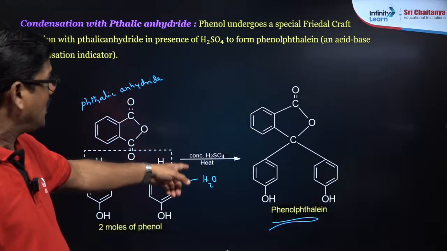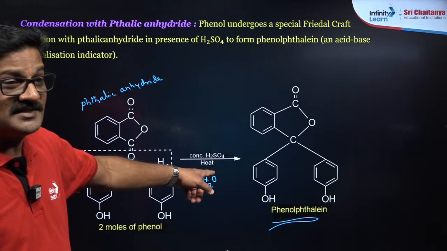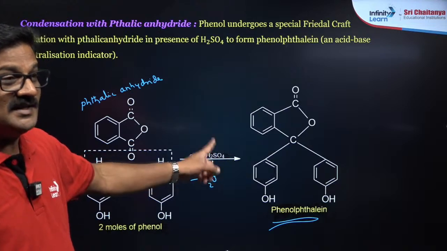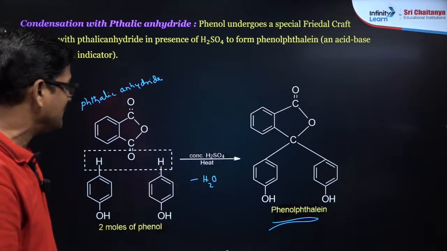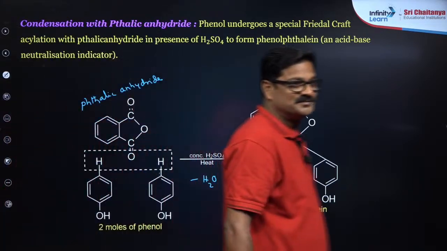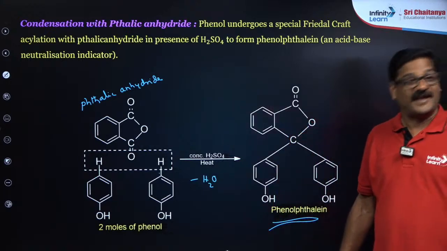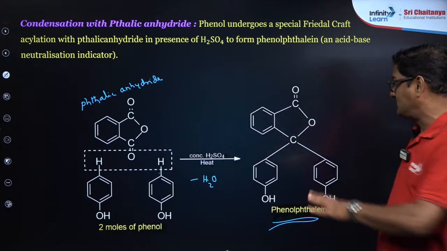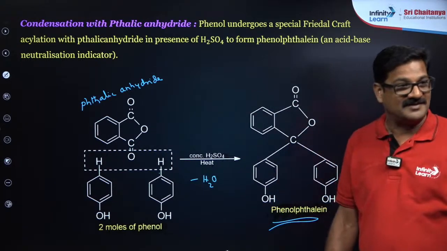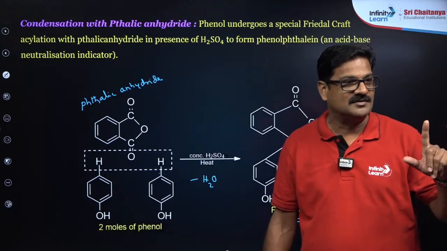Phenolphthalein. You understood, phenolphthalein is an indicator, an acid base indicator. Phenolphthalein is an acid base indicator. Remember? Can you tell me the color of this acid base indicator, if you remember, RK Anirudh?